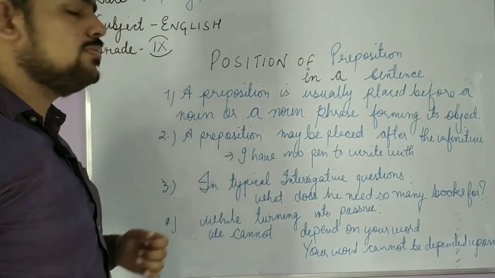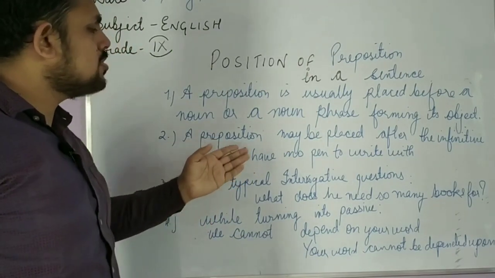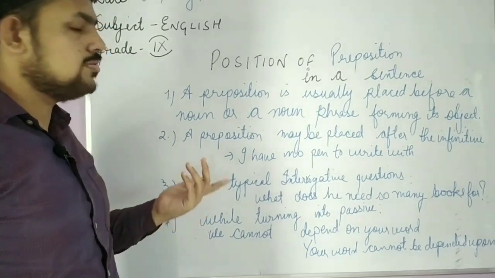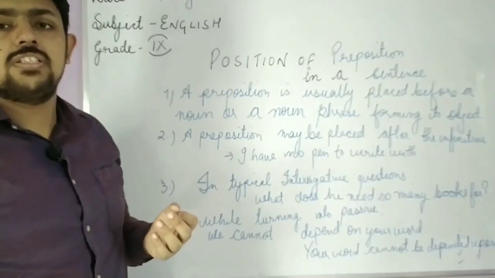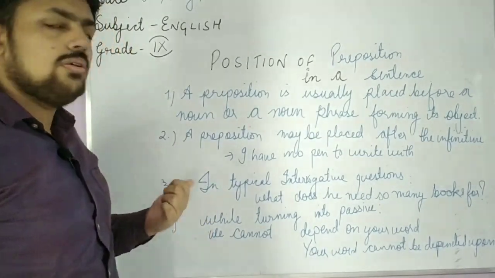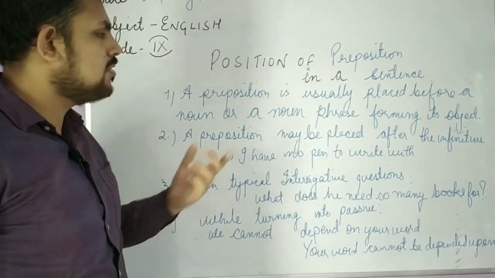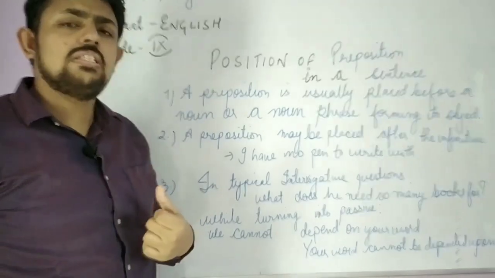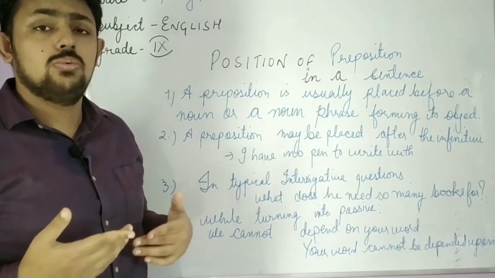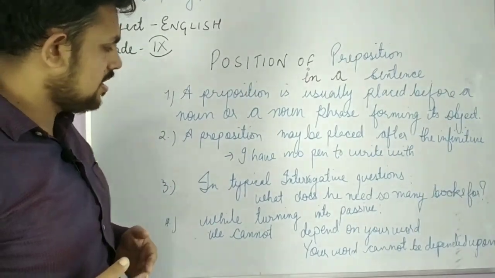Now see where to use a preposition. A preposition may be placed after the infinitive. So what is infinitive? We have discussed the verb form gerund, the ing form. The infinitive form of the verb is where we use to with a verb: to read, to play, to write, to sing, to eat, etc.